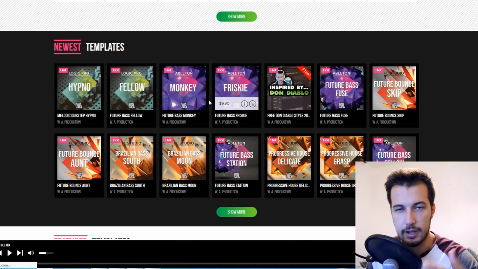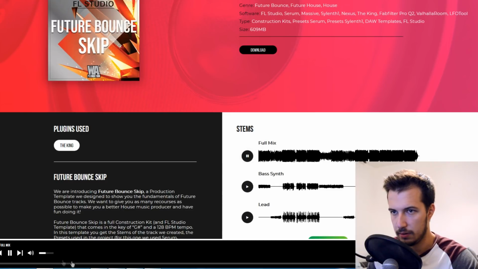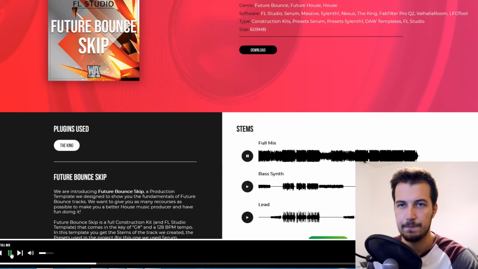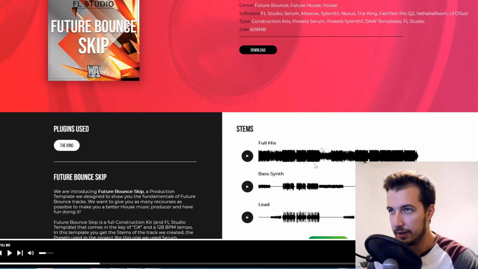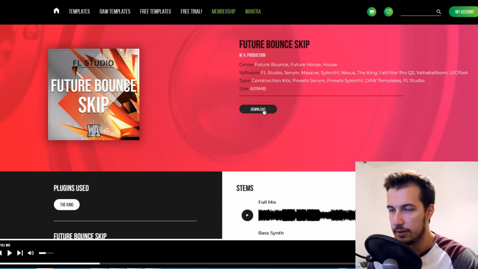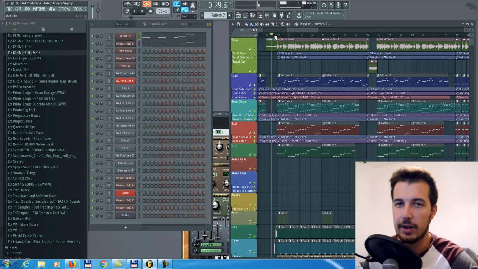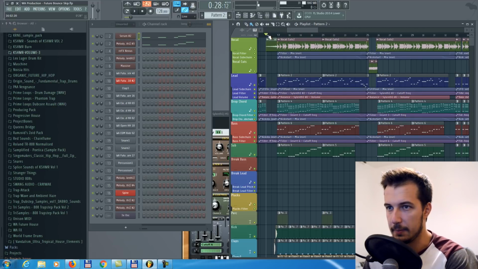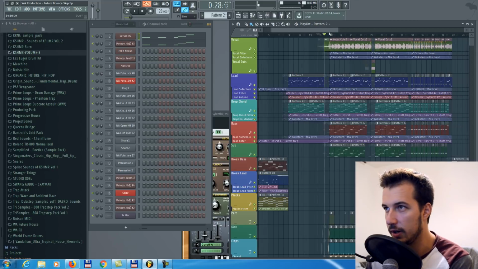Let's actually open one in FL Studio. So yeah, I like this one. I actually already downloaded it, so I'm just gonna open it. And you can see it actually requires you to have a bunch of plugins, and I don't have all of them, so the project doesn't sound exactly the same, but it's more or less the same. I downloaded it, opened it in my FL Studio, and here is how it sounds.